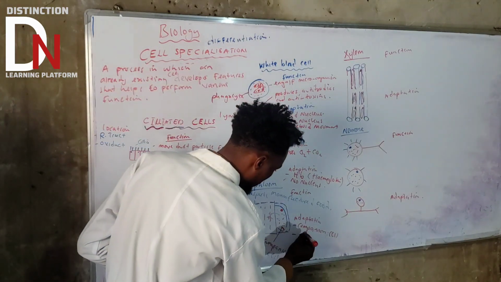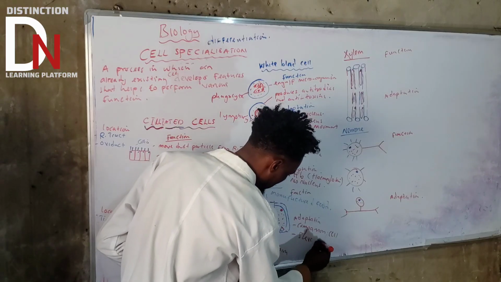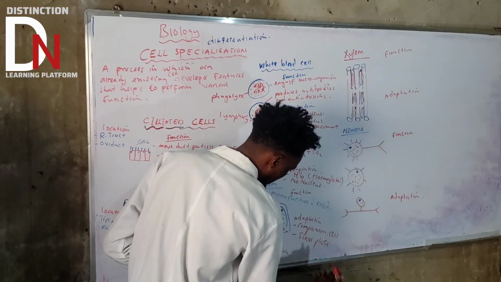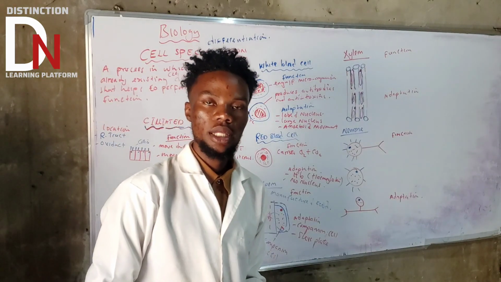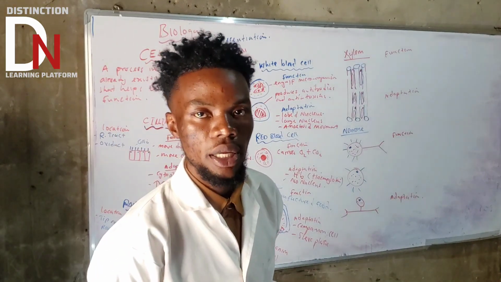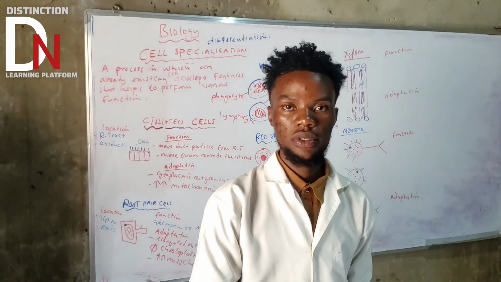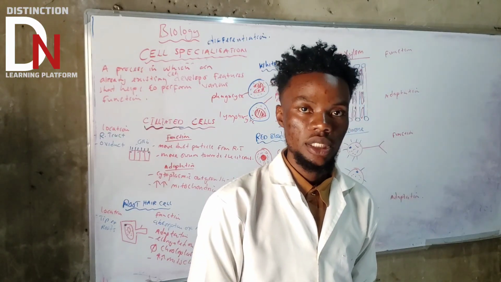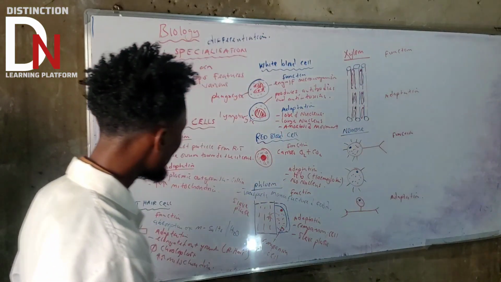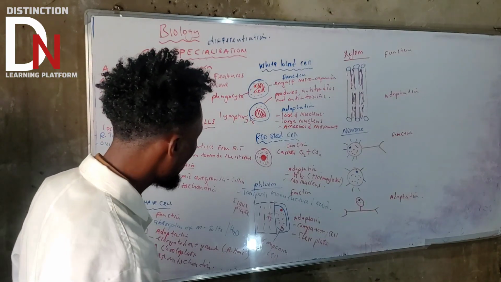The other adaptation feature is the presence of sieve plates. Remember that these are found on the end walls of neighboring cells, and the end walls are perforated, forming the sieve plate. Okay, so that's about phloem.